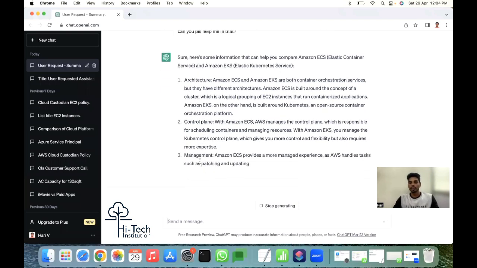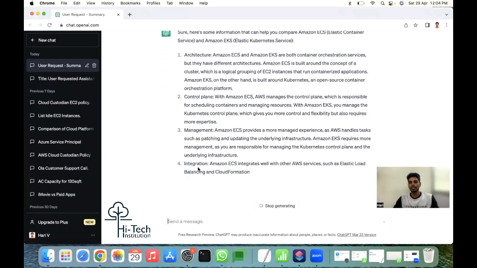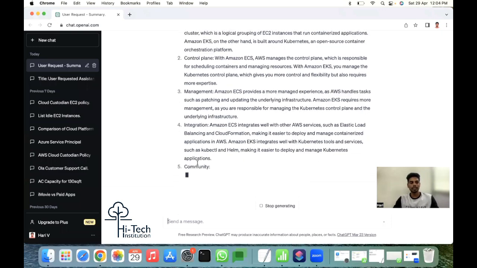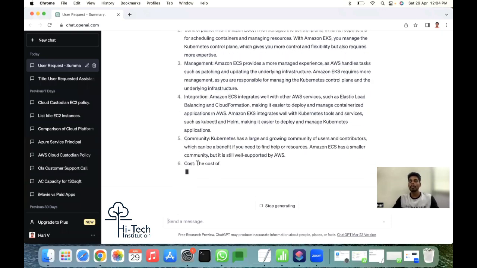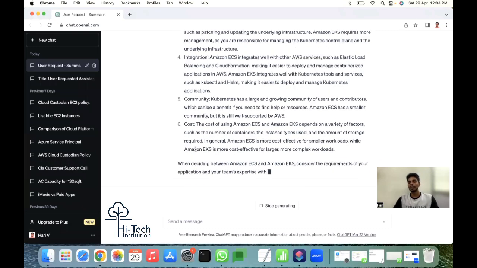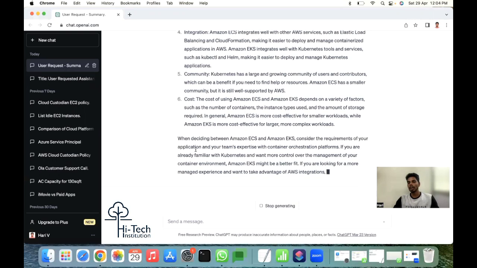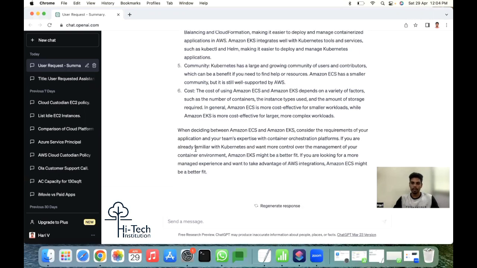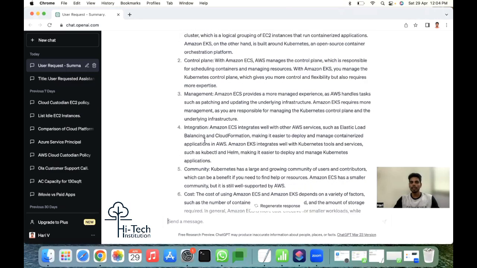So the biggest advantage when you are learning AWS or comparing something, or upgrading to other advanced services, is using ChatGPT. Imagine you wanted to prepare some document or any specific PPT about your topic, you're going to present something, it's giving you clear-cut points.